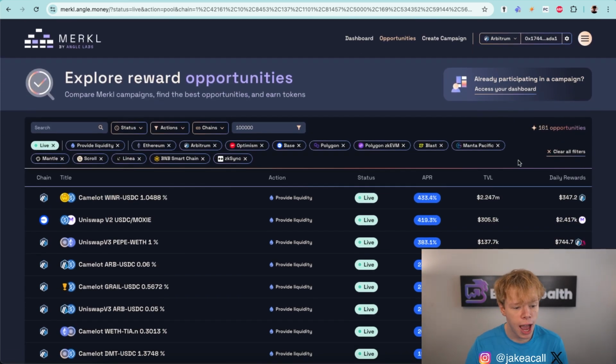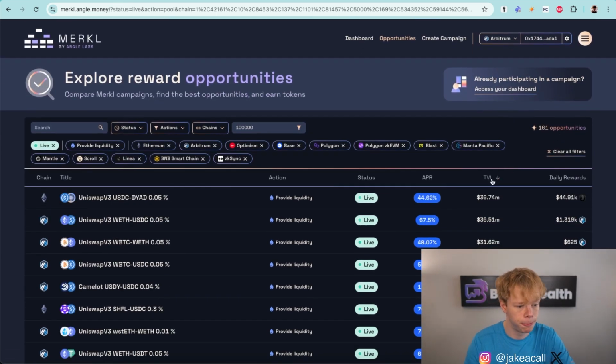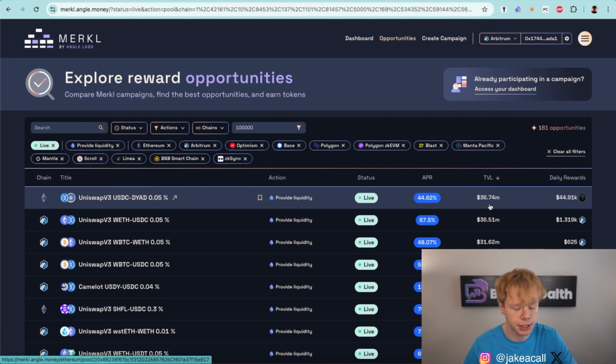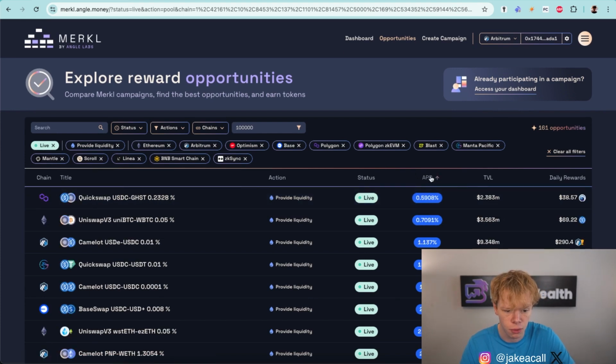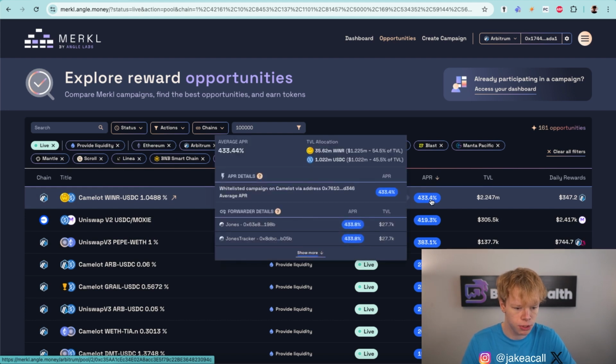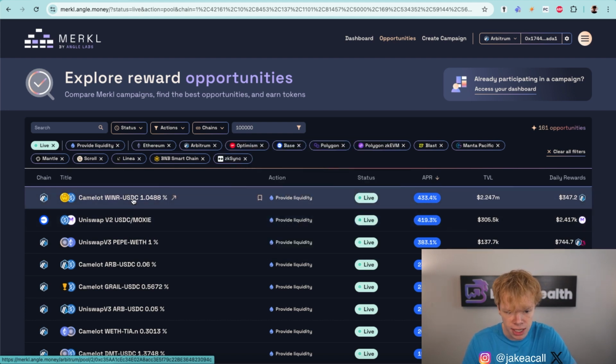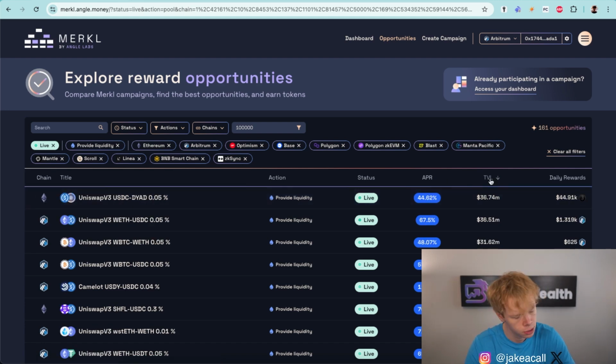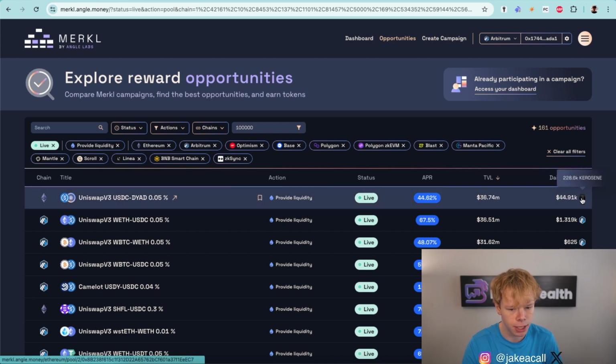Now, when it comes to actually looking for some of these different pools, I'm going to filter by TVL because I want to look at the stuff that has the highest TVL first, not just the highest APR, because then I'm going to start to have a lot of noise. Like, as you can see, 433% APR on Winner to USDC. Now, I have heard of Winner before, but I personally don't want to deploy my capital into this because I haven't done much research on it. I've only heard of it before. So definitely filtering by the TVLs is my go-to option.